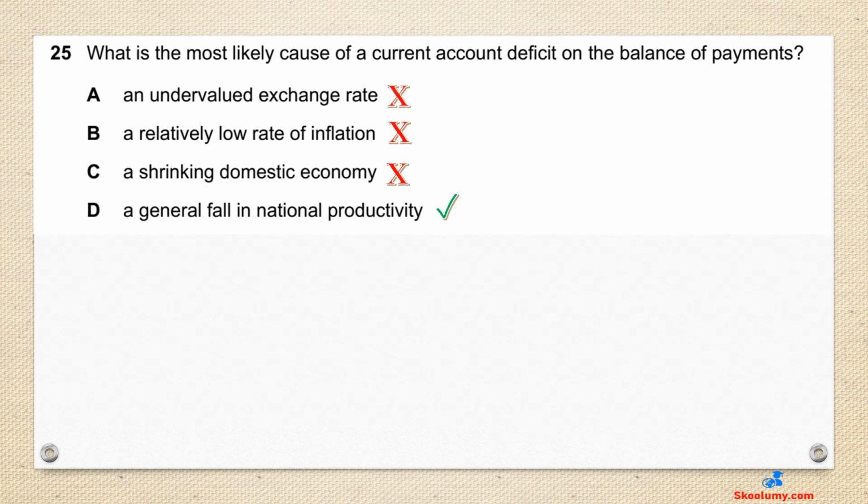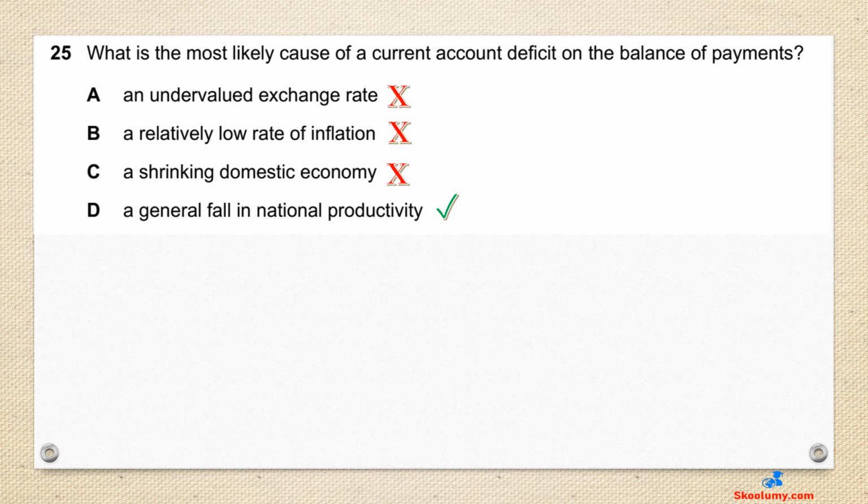Question 25. What is the most likely cause of a current account deficit on the balance of payments? The correct answer is D, a general fall in national productivity. Current account deficit means that outflows from the components of the current account exceed the inflows. A fall in national productivity reduces the amount of goods available for consumption and export. The country will depend on imports to meet up with its demand. Increased imports and decreased exports would cause a current account deficit.